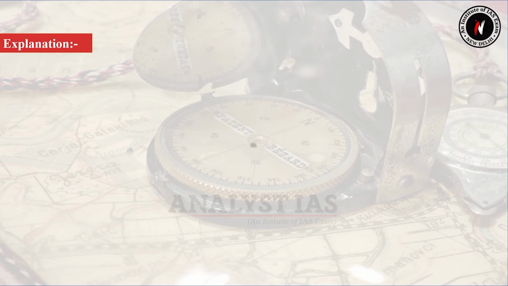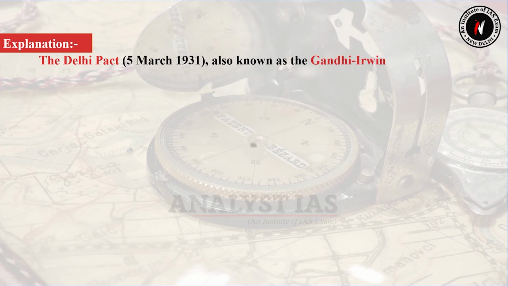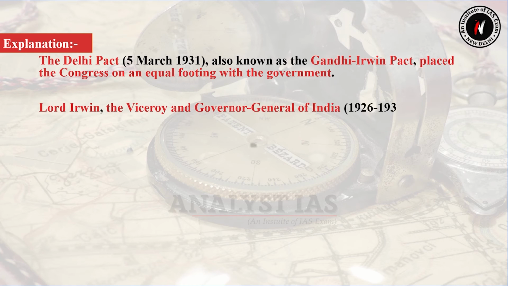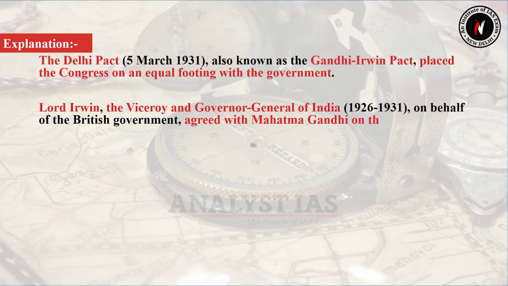Now let's see the explanation for this question. The Delhi Pact, also known as the Gandhi-Irwin Pact, placed the Congress on an equal footing with the government. Lord Irwin, the Viceroy and Governor General of India, on behalf of the British government, agreed with Mahatma Gandhi on the following. Number 1.